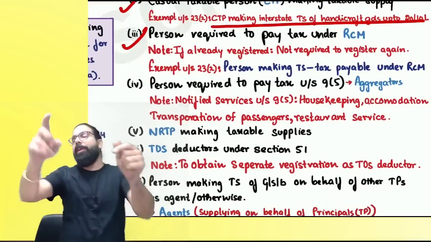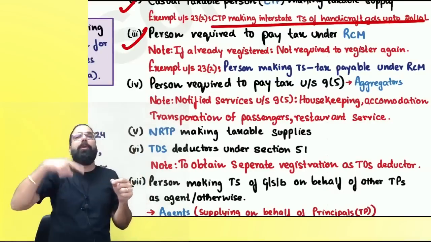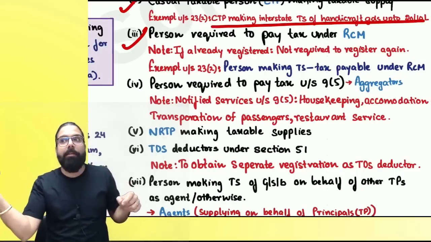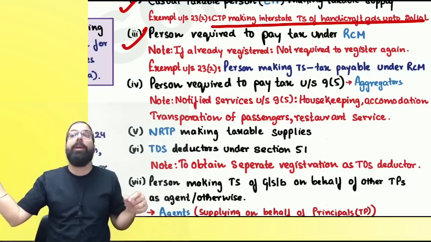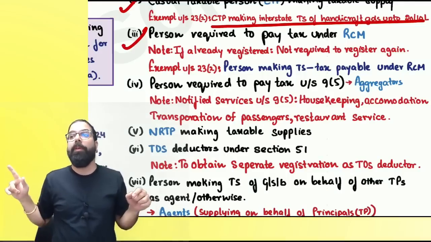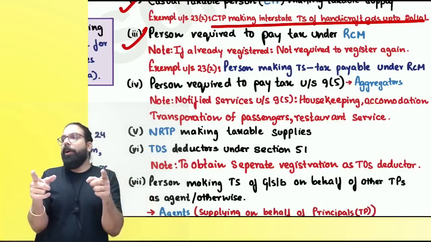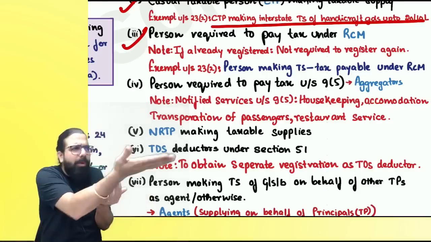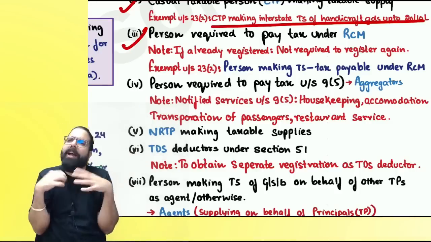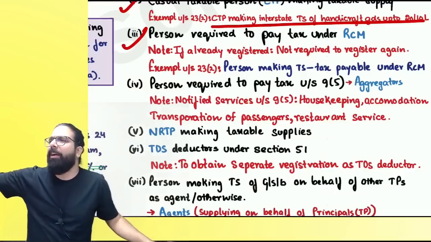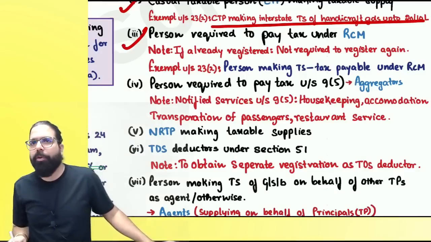Now, I would like to tell you over here, director giving services to a company. Who will pay the tax? Company will pay the tax under RCM. Now, director, even though his turnover exceeds 20 lakh rupees, he will not have to take compulsory registration under 22. You got my point, everyone? Company will pay always under RCM. Whenever my tax is always paid by the recipient under RCM, I don't have to take registration, even though my turnover crosses that 20 lakh, 10 lakh limit. Did you guys get it?